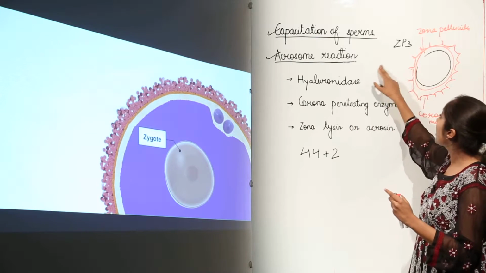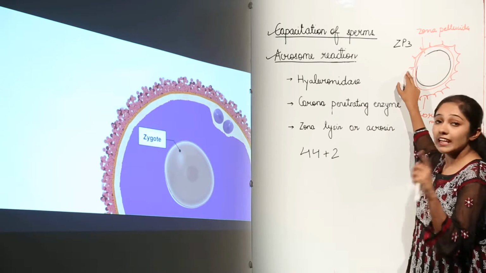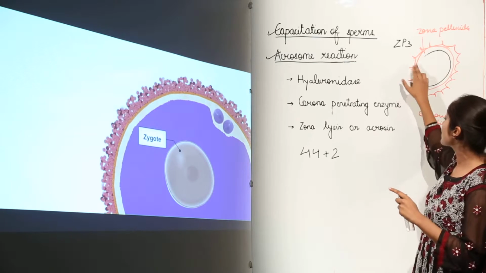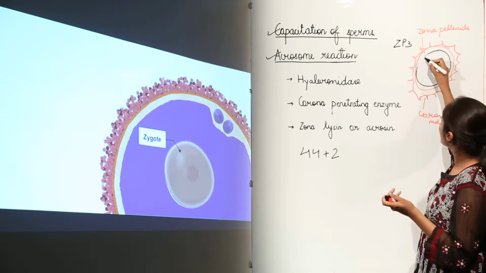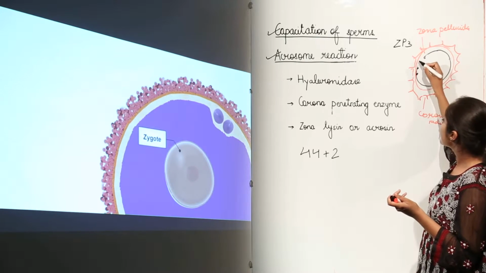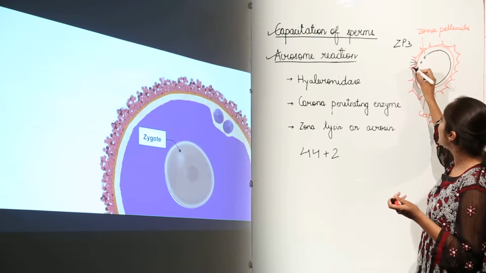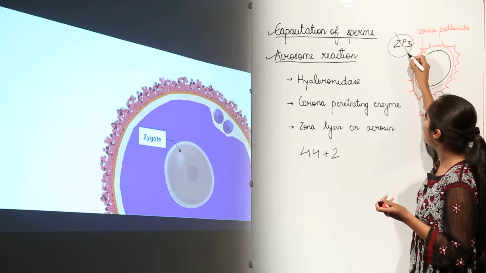First of all, the sperm would not be allowed to enter, as the membrane, this corona radiata, is going to be impermeable. Secondly, this membrane is going to release some calcium, and this calcium is going to release some secretion, due to which this ZP3 is going to be inactive.